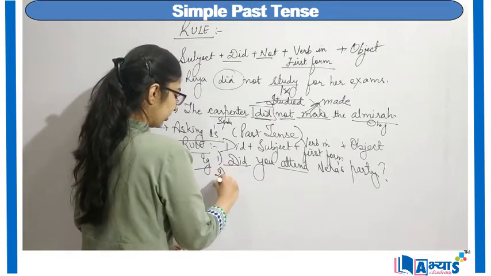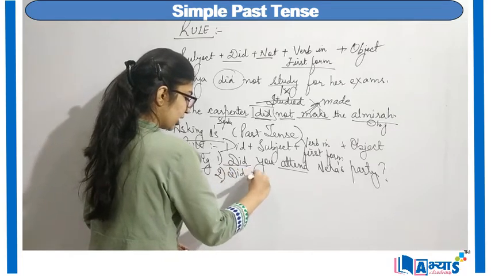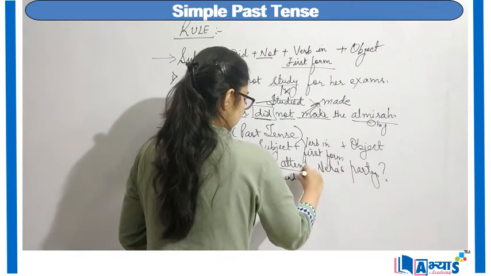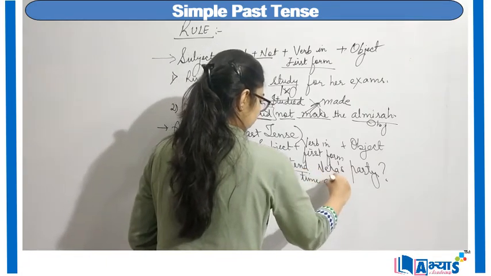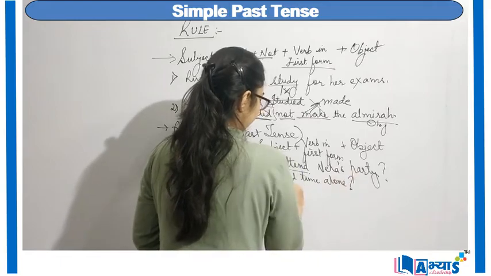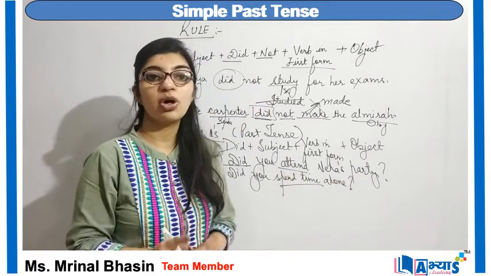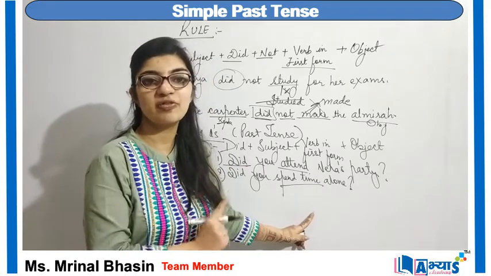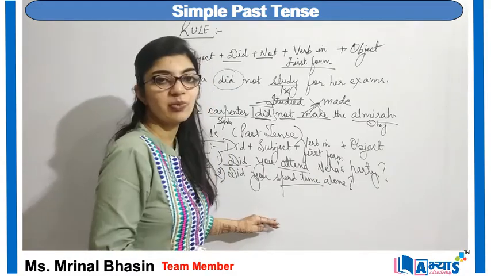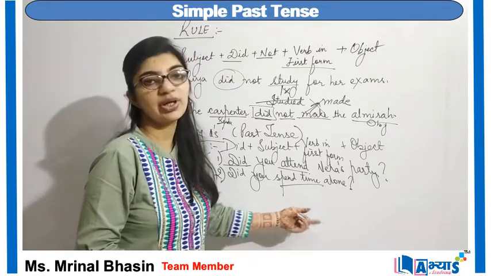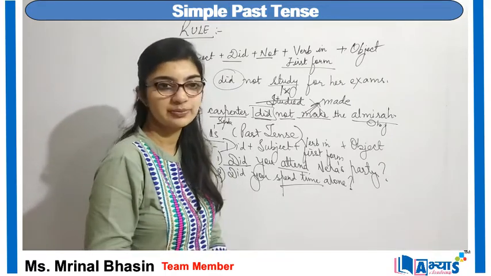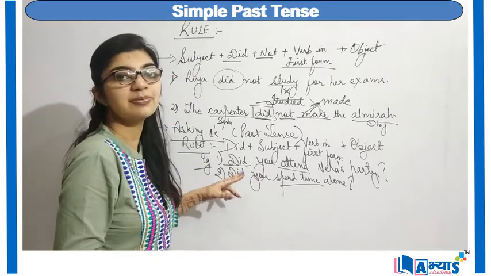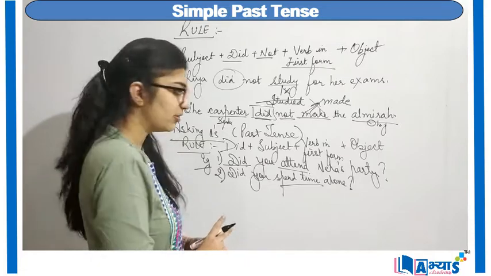Another example can be: did you spend time alone? Again, I am asking about time which has already passed. So this is the time of past. Therefore, this sentence is of past, and I am asking someone whether she spent or he spent some time alone. So these are the rules and these are the examples of using past tense in question form.